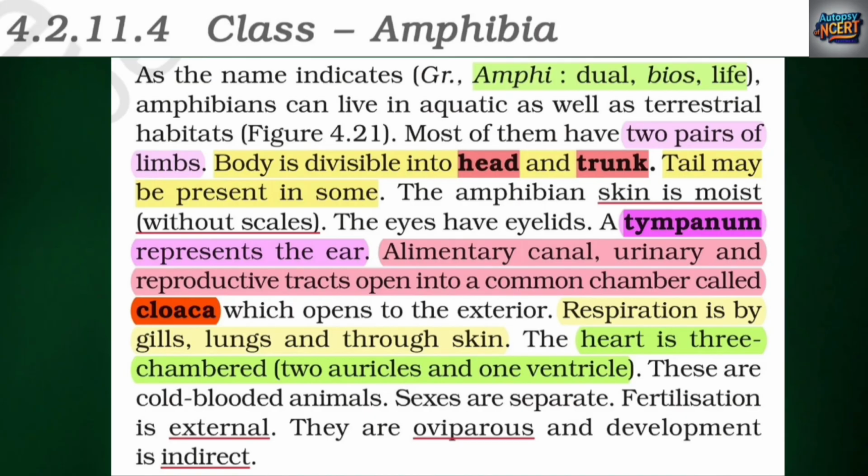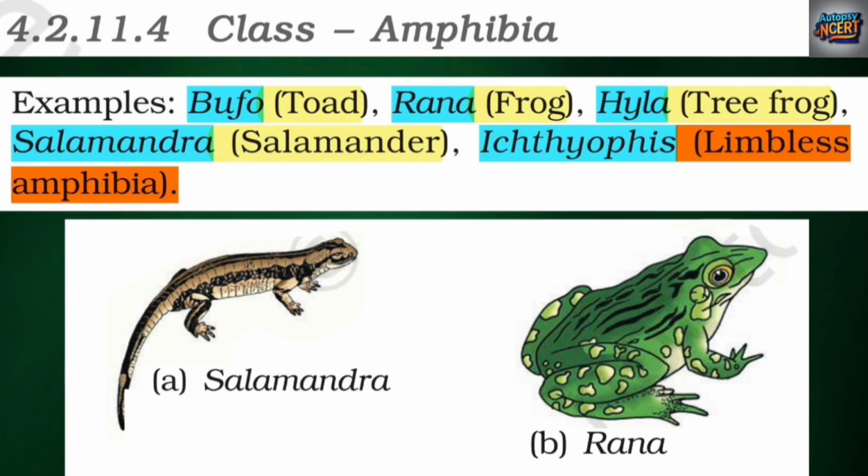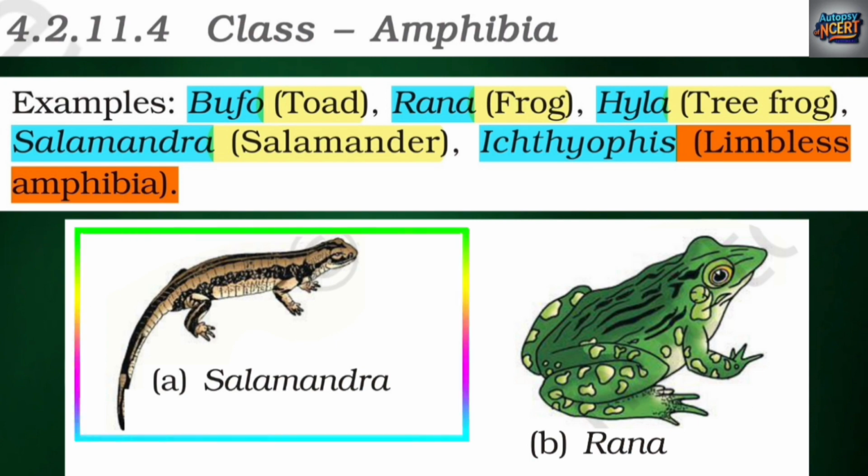Alimentary canal, urinary and reproductive tracts open into a common chamber called cloaca which opens to the exterior. Respiration is by gills, lungs and through skin. The heart is 3-chambered, 2 auricles and 1 ventricle. These are cold-blooded animals. Sexes are separate. Fertilization is external. They are oviparous and development is indirect. Examples: Bufo, toad; Rana, frog; Hyla, tree frog; Salamandra, salamander; Ichthyophis, limbless amphibia. Salamandra, Rana.